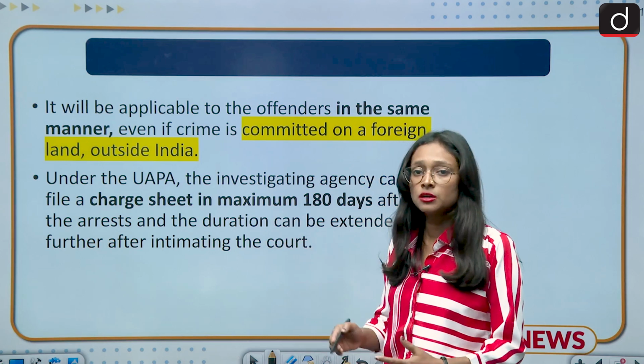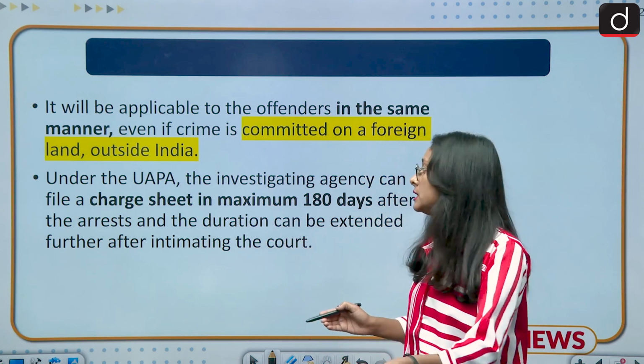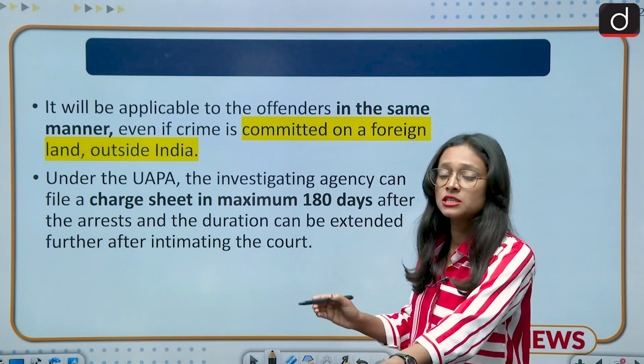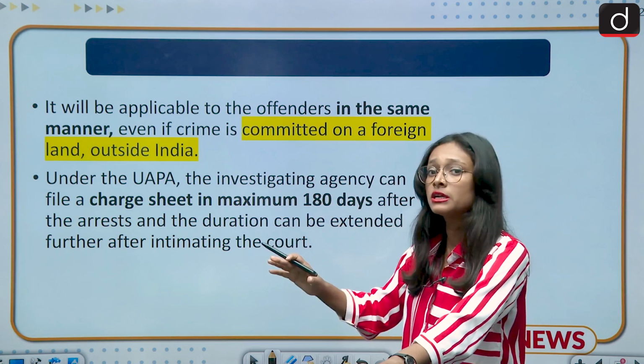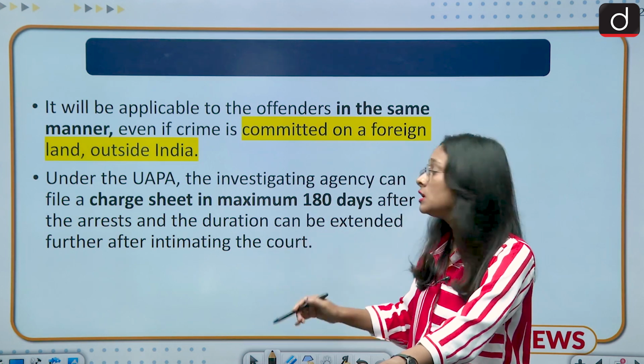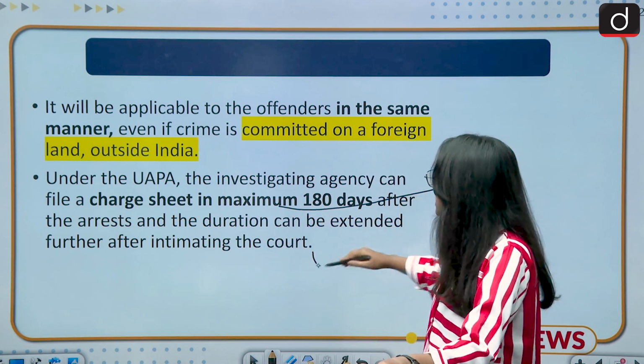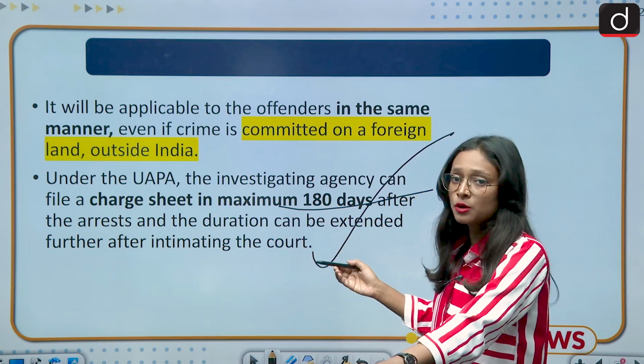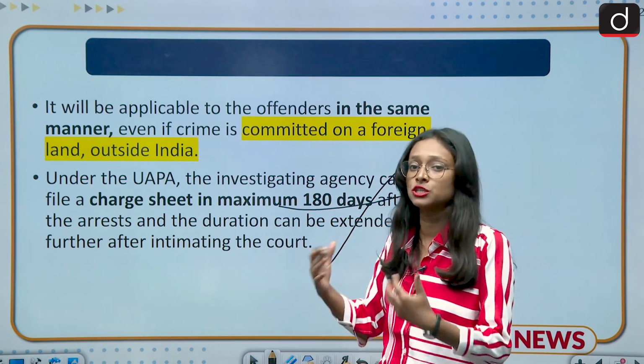And what are the other provisions related to this UAPA? Any investigating agency investigating a particular case can file a charge sheet within 180 days. This is very important for your prelims exam, because they can ask you such a question by statement.